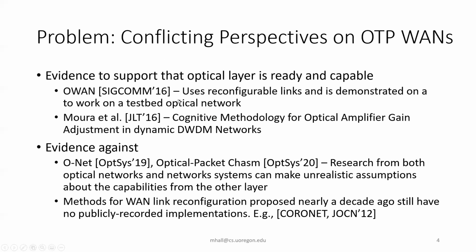However, there is also evidence against optical topology programming for WANs, evidenced by publications from OptSys'21 and '20, ONET, and the optical packet chasm, which highlighted that research from both of these domains, optical networks and networked systems, can make unrealistic assumptions about the capabilities that are available from the other layers. And methods for WAN link reconfiguration that were proposed nearly a decade ago still have no publicly recorded implementations, such as the CORONET projects from 2012.